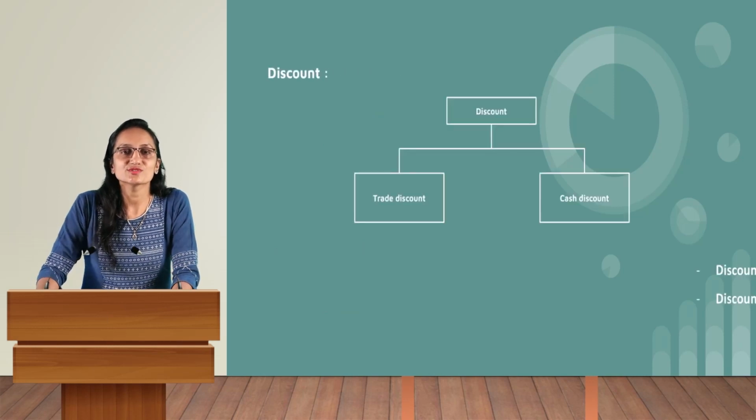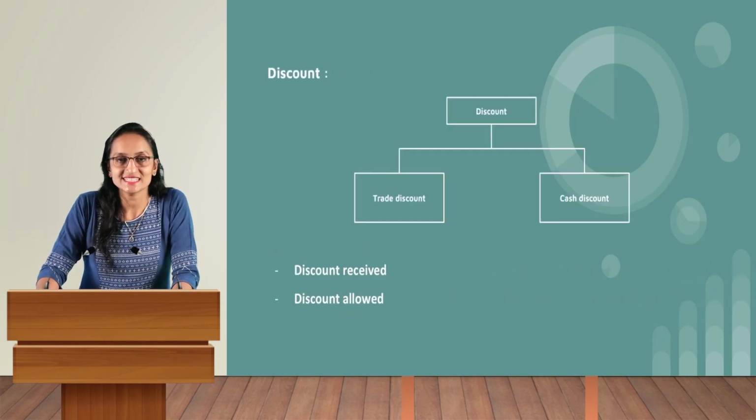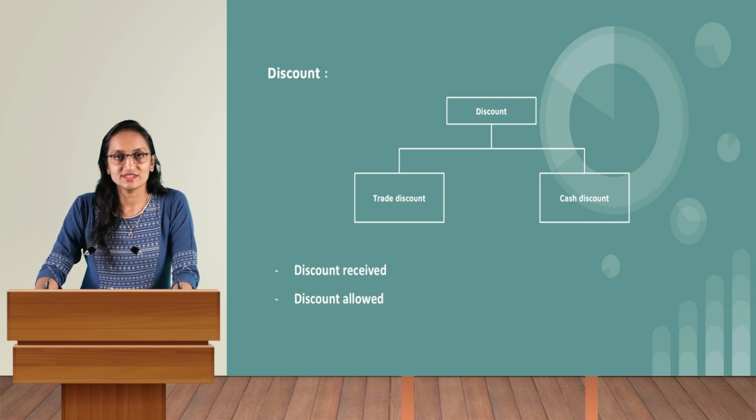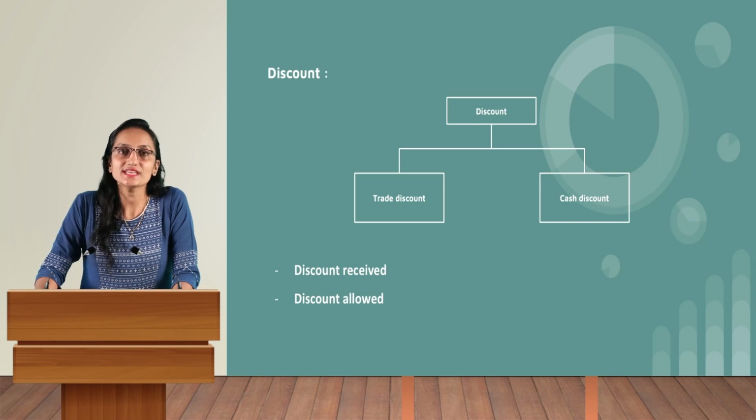Okay, so next we are going to start with discount. The next and one of the important terms in accounts is discount. Discount means whenever transactions occur in business, whether for sales or for purchase of goods, sometimes some amount of the total amount is deducted. Whenever some amount is deducted, that is known as discount. Whether the transaction is purchase in nature or for sales, the amount of deduction is known as discount.